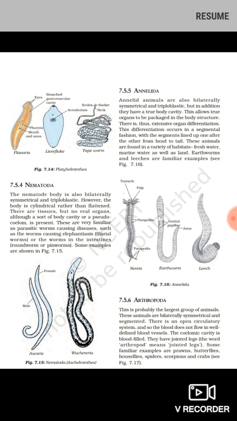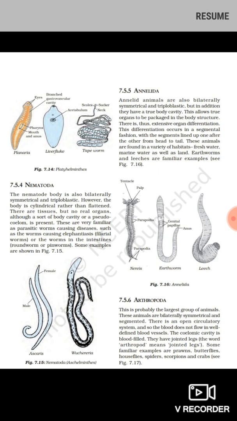There is an open circulatory system. There are two types of circulatory systems: open circulatory system and closed circulatory system. Open circulatory system means the blood is filled inside the body. The body has one cavity inside, and inside that cavity blood is filled. There are no blood vessels to carry that blood, as in the case of human beings and other mammals, where the blood flows in closed channels, in the system of arteries, veins, capillaries.